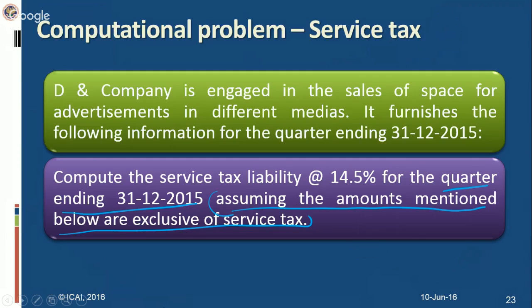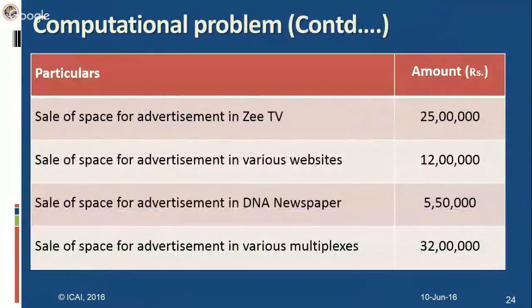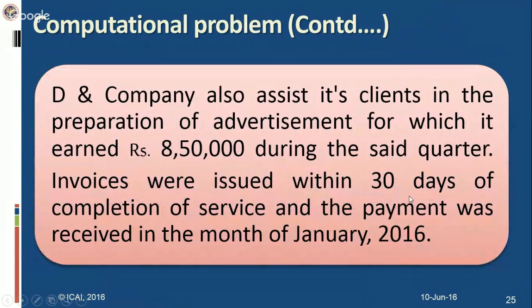In this question, it has been given that the amounts are exclusive of service tax. Service tax has been charged separately, so you cannot take an assumption here. Now these are the various amounts which have been received: sale of space for advertisement in ZTV, various websites, newspaper, and multiplexes. One additional piece of information given is that D and Company also assists its clients in preparation of advertisements, for which it earned rupees 8,50,000 during the said quarter. This is all the information pertaining to this question. Now this is something which we need to focus on.